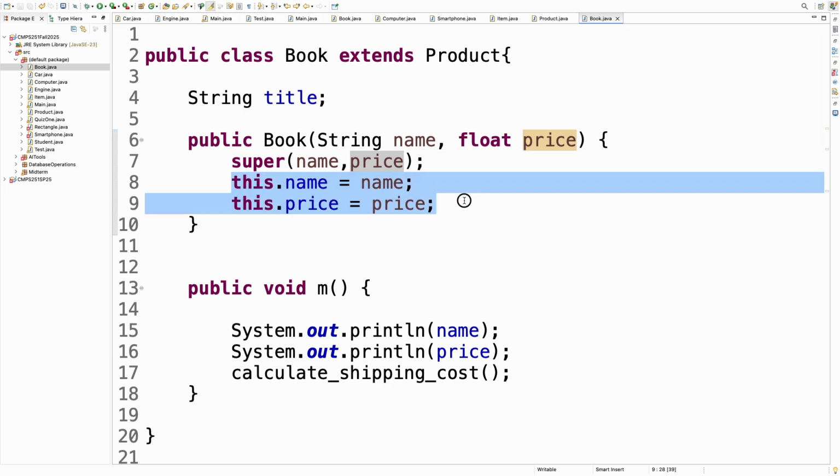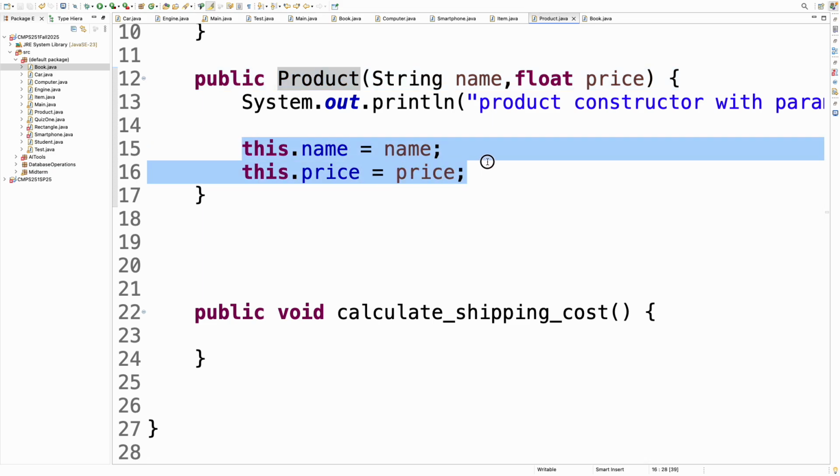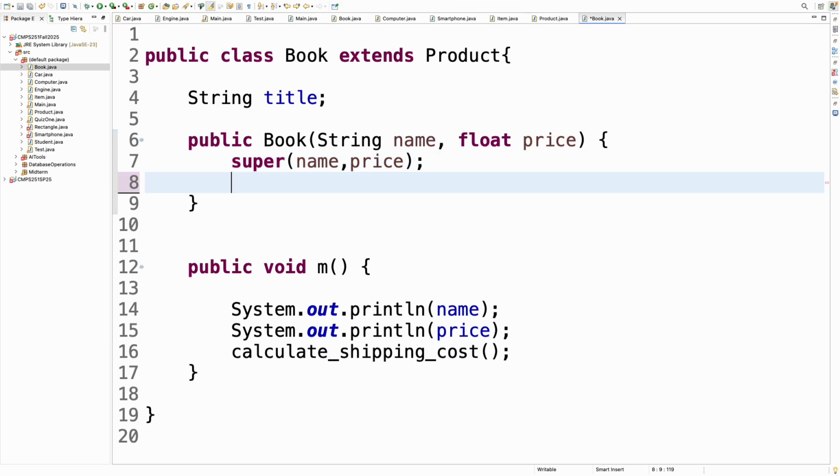But now going back to this one, do I really need these codes now? I don't need them. The reason is that in this super call, I already set the name and the price. So I can just delete them and the result will not change. But maybe I would like to set the title to a default value, whatever you would like to do, because title doesn't belong to the parent class, it belongs to the book class only.